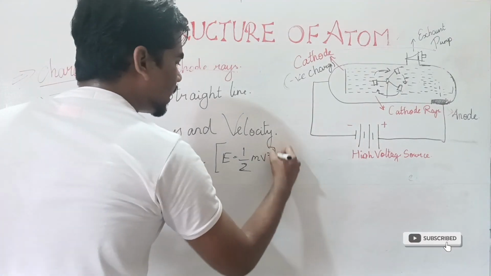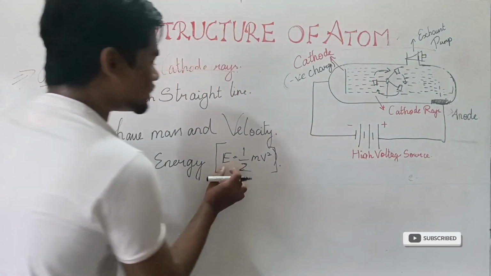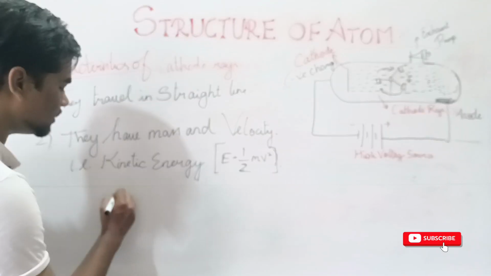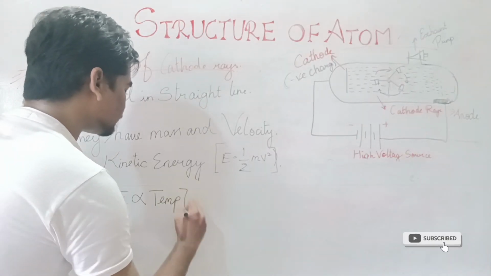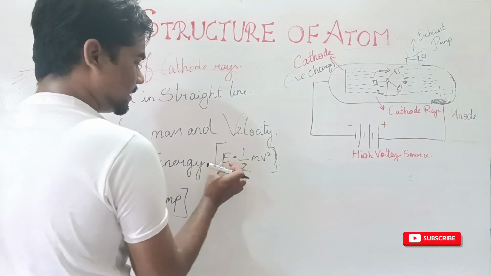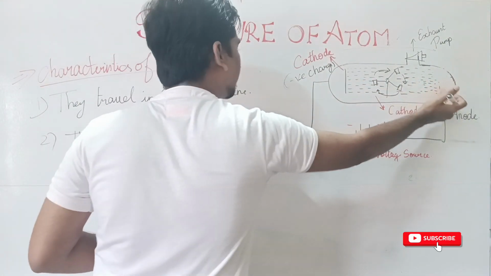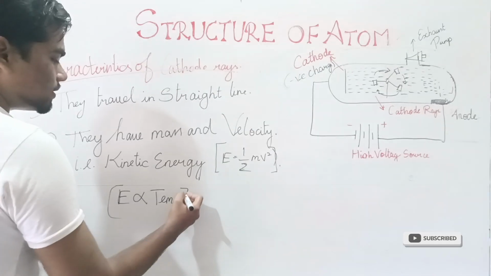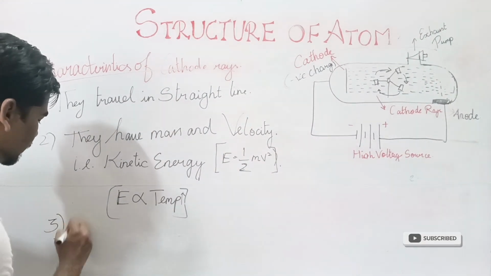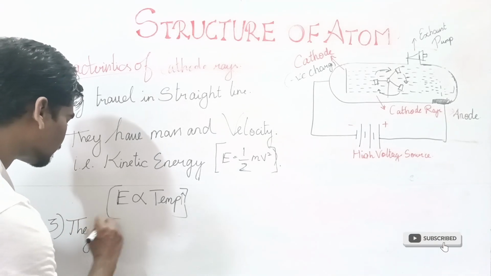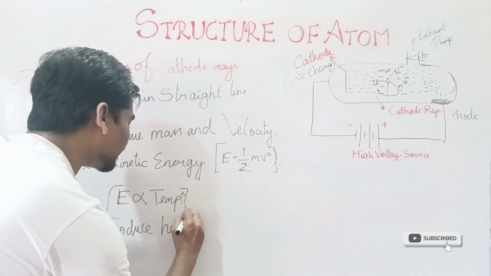In the last lecture of gaseous state, I taught you that this translational kinetic energy is directly proportional to temperature. So when this energy is increasing as cathode rays pass from cathode to anode, ultimately temperature is also increasing. So the third conclusion is they produce heating effect.